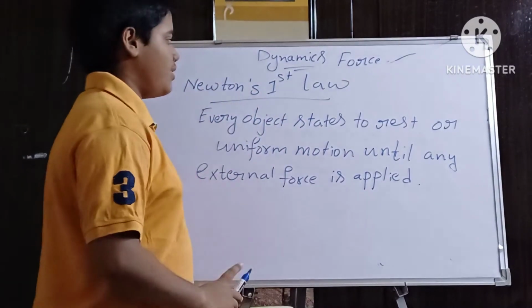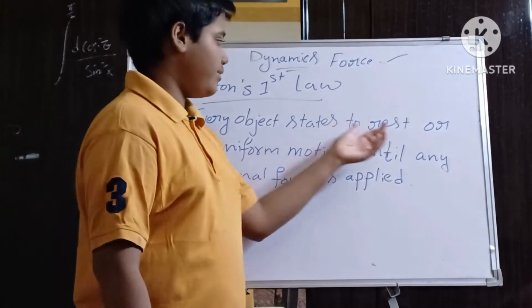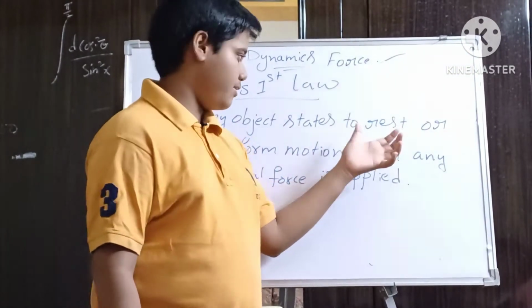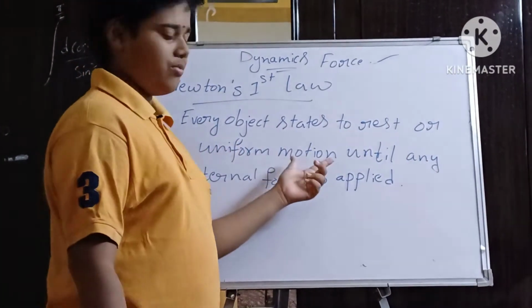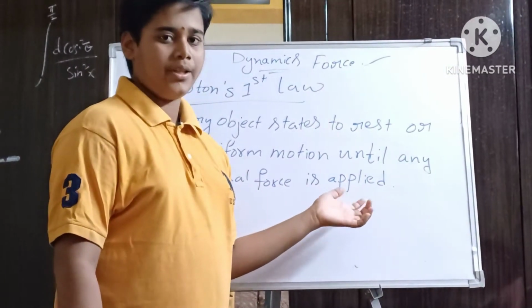Here, Newton's first law defines that every object continues to stay at rest, or in uniform motion, until any external force is applied. Okay?